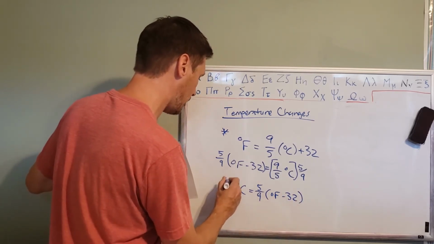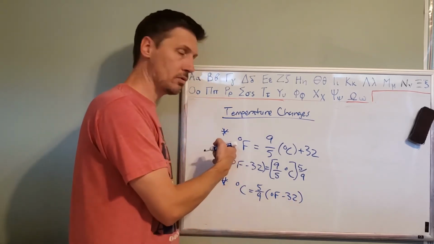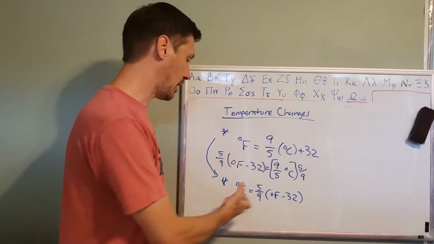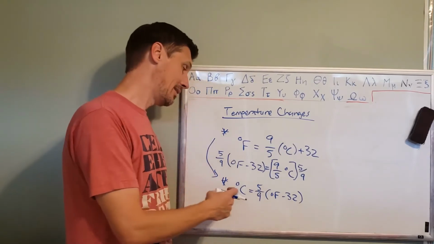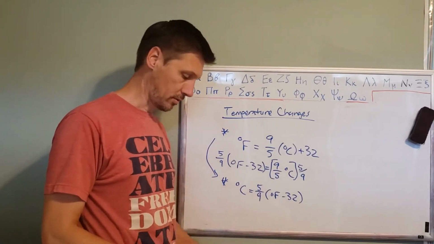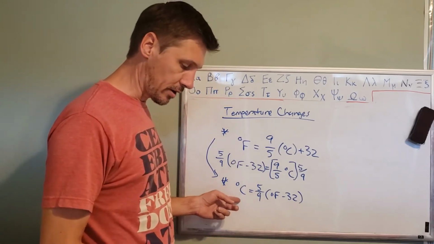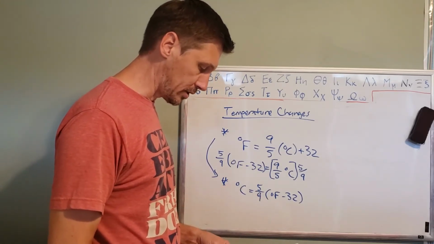If you can do that, then this is the only formula you'll need to memorize, and then you just solve for degrees C and you'll have this formula. But if you're not good at doing that, then I would recommend that you memorize them both. Okay? That's the formula for degrees Celsius right here, converting from degrees Fahrenheit to degrees Celsius.